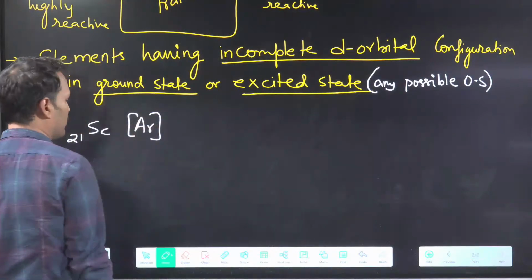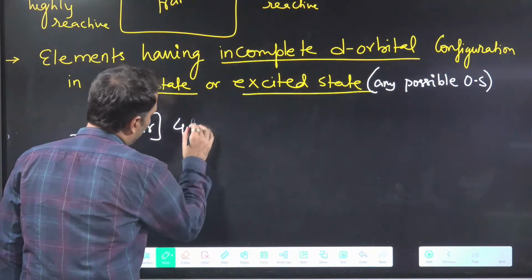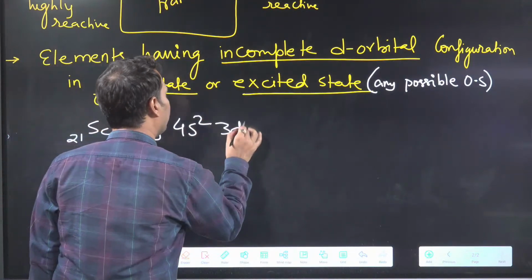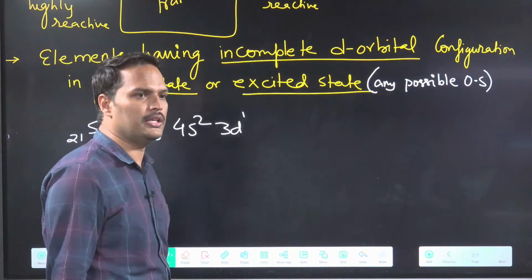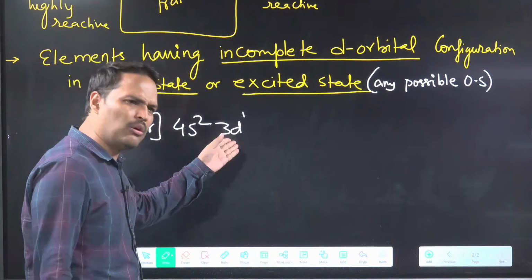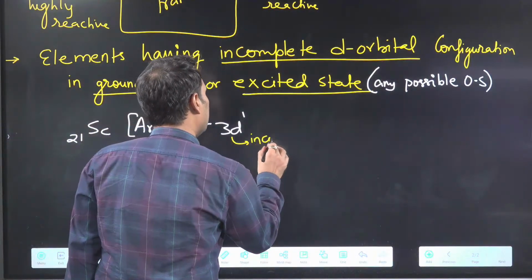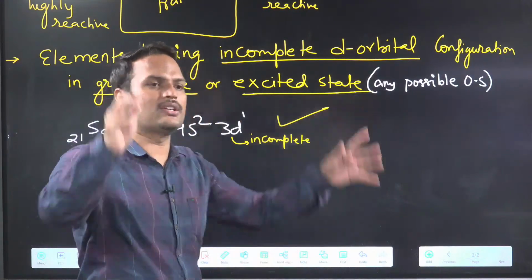I can tell you the configuration also. What is the configuration? Tell quickly. The configuration is 4s2 and 3d1. So what do you see here? In the ground state itself it is incomplete, so I will say this is a transition element.